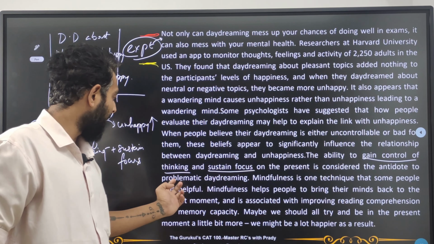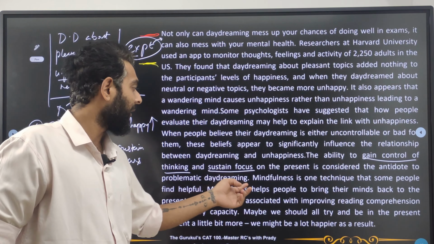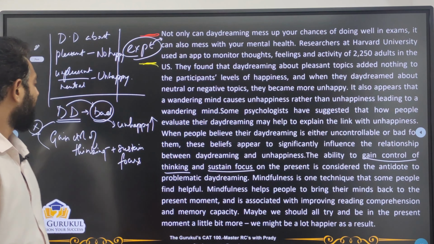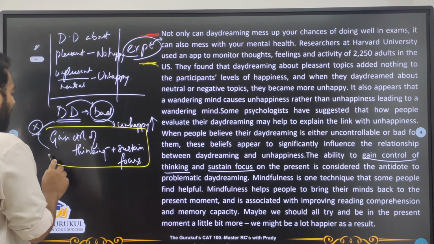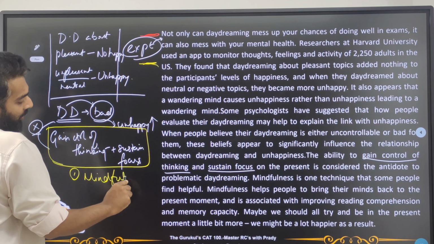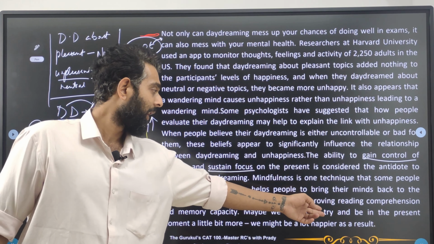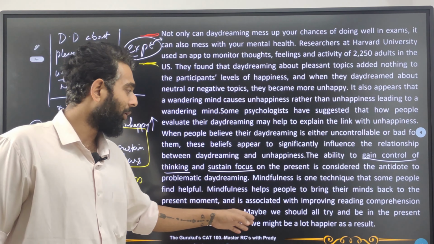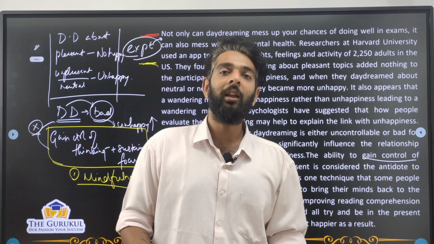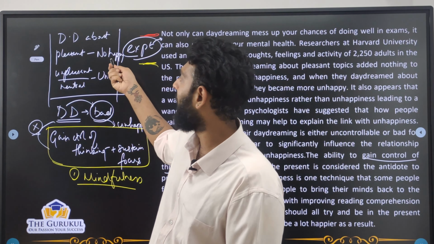Mindfulness is one of the techniques that some people find helpful. Mindfulness helps people to bring their minds back to the present moment and is associated with improving reading comprehension and memory capacity. So how do I do this? One of the ways is by practicing mindfulness. So that is one thing. Yes, maybe we should all try and be in the present moment a little bit more. We might be a lot happier as a result. So what's he indirectly saying? He's indirectly saying that yes, you daydreaming about positive things is not going to bring you happiness.